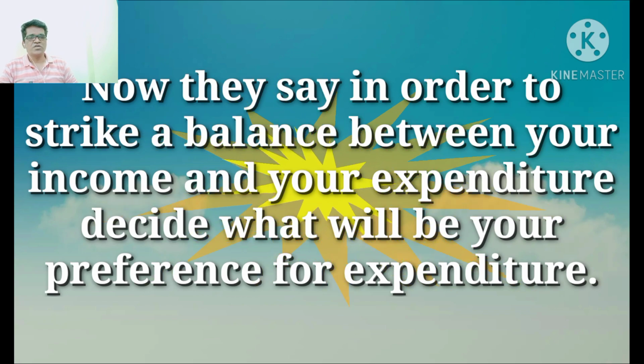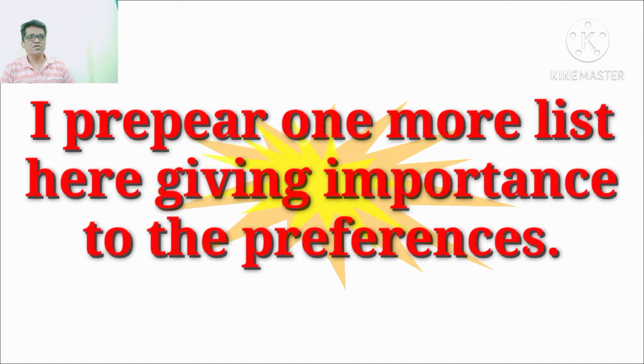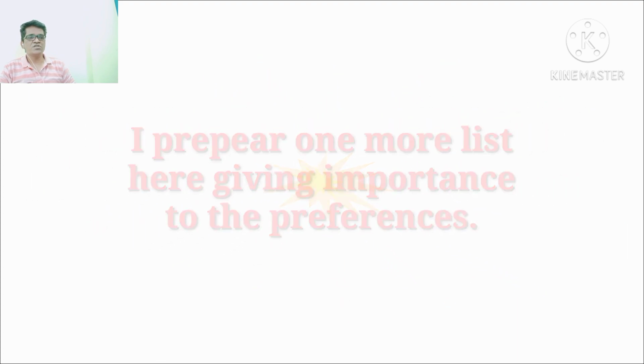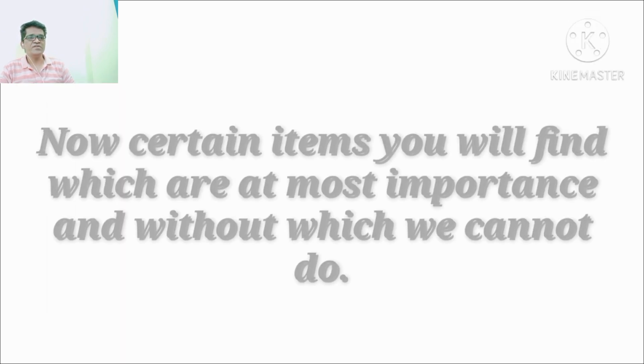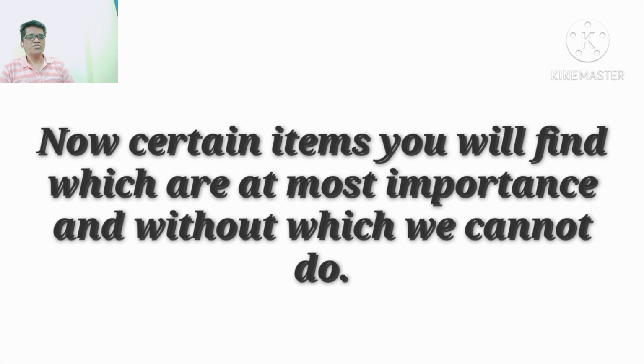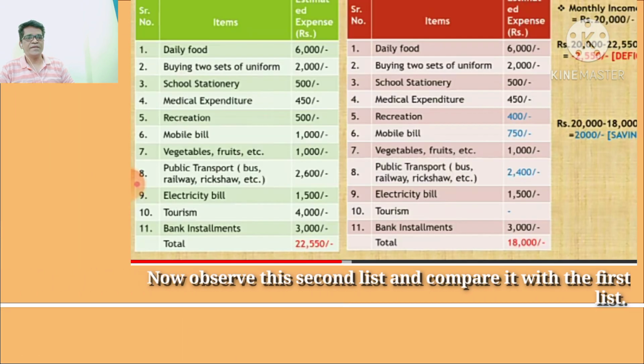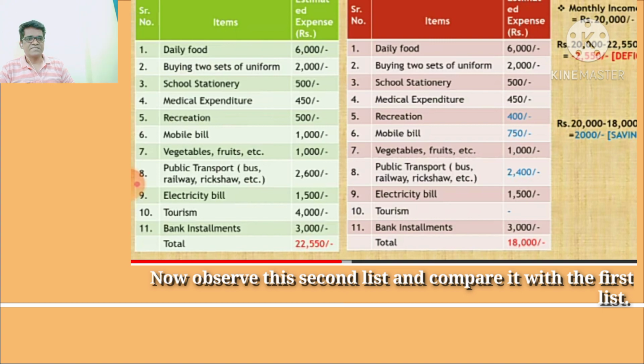So students, I have prepared one more list here giving importance to the preferences. Now certain items you will find are of utmost importance and without which we cannot do. Now observe the second list and compare it with the first list.